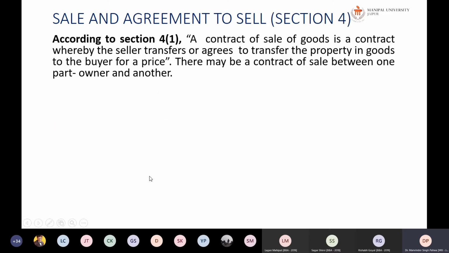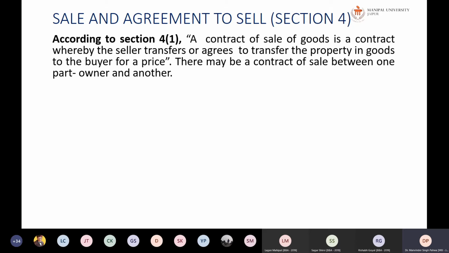It also includes to what extent the goods are packed. Okay. Next is sale and agreement to sale. According to Section 4(1), a contract of sale of goods is a contract whereby the seller transfers or agrees to transfer the property in the goods to the buyer for a price. Here, both transfer and agreement to transfer are included in sale, to the buyer for a certain price, that is, a consideration.